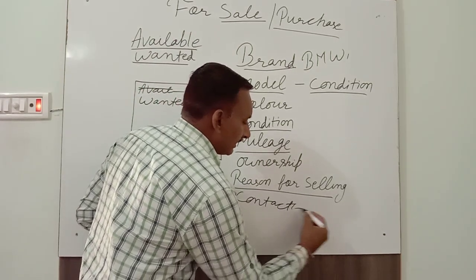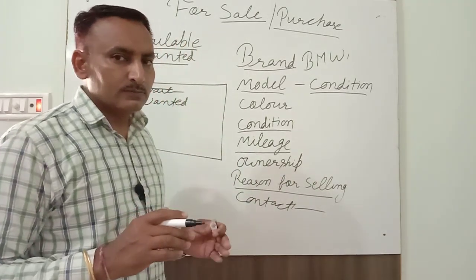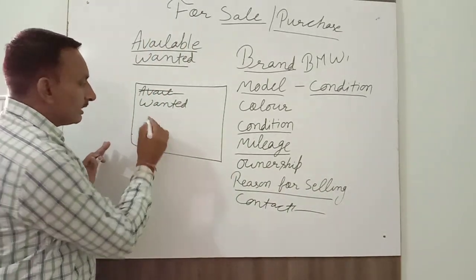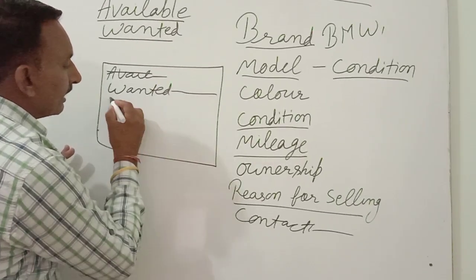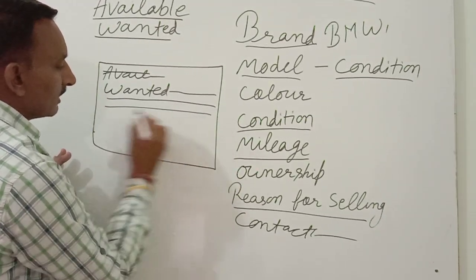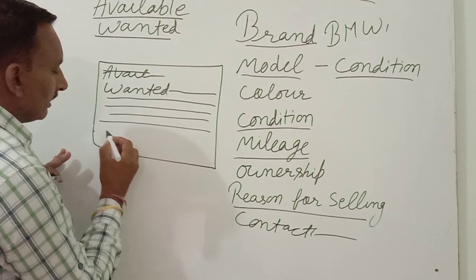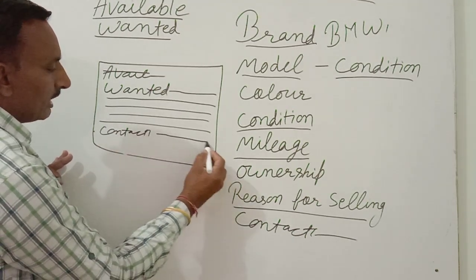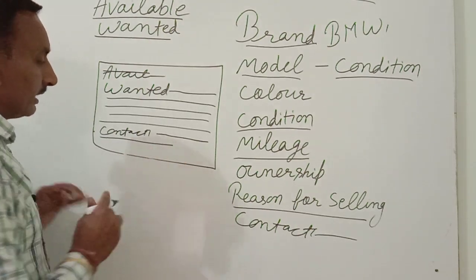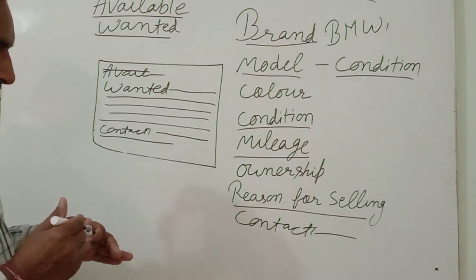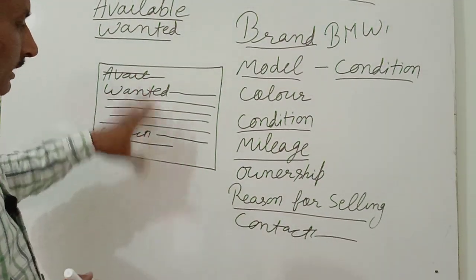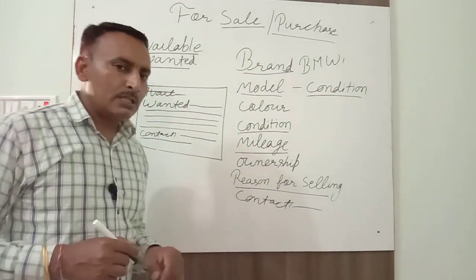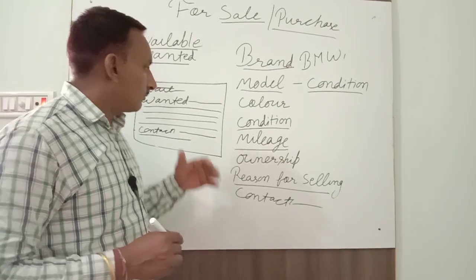But while writing any advertisement, let me highlight one point here. You would write continuously. If you are writing your contact, name of the city, mobile number, you would write it continuously. Do not drop any line. Do not leave any space, because it's an advertisement and you have to pay for it.